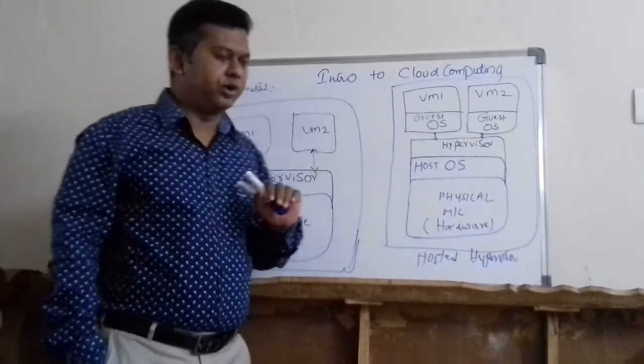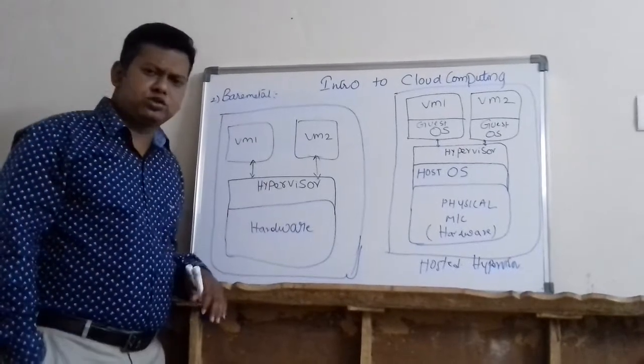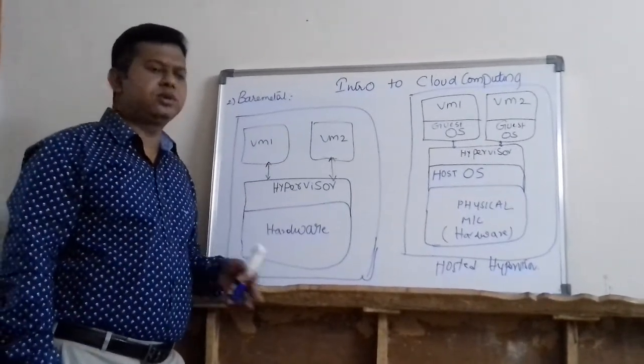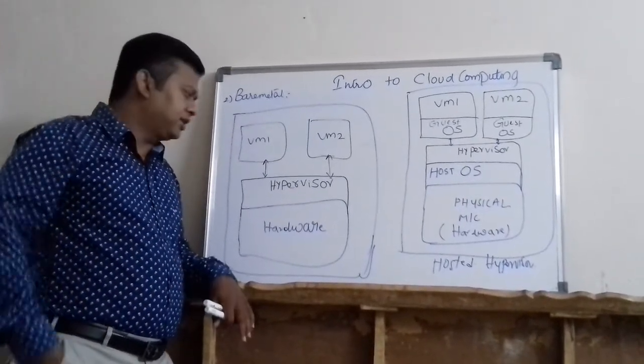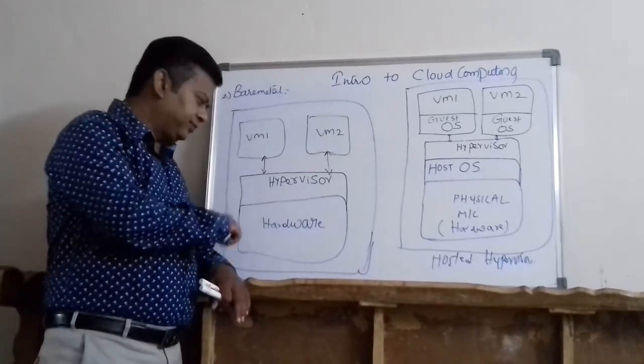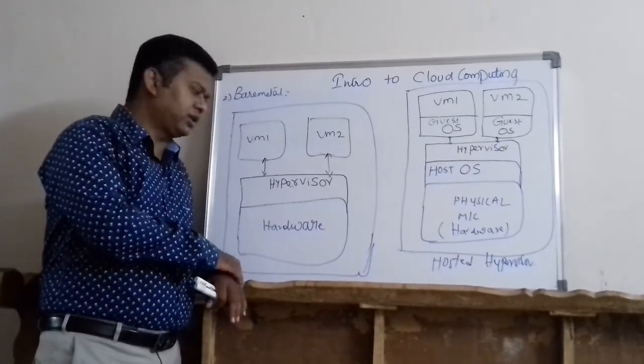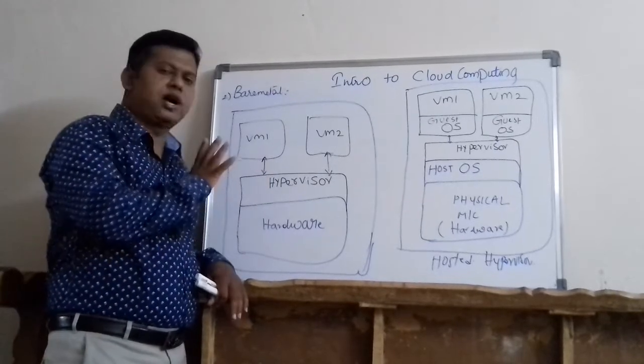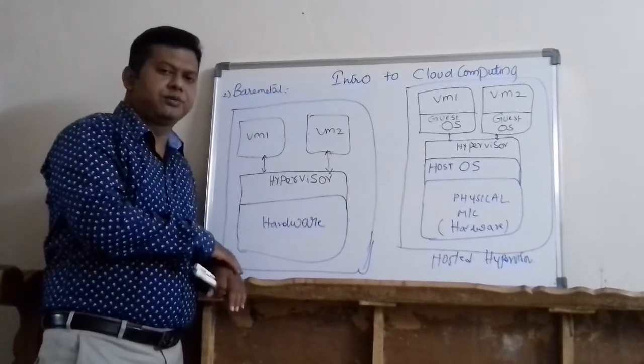That is an important point. Similarly, in bare metal also there will not be any serious harm to the physical hardware, but this method is a little complex. Directly on the hardware you are installing the hypervisor, and on top of the hypervisor VMs are running.